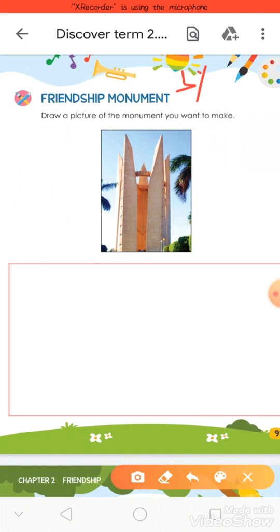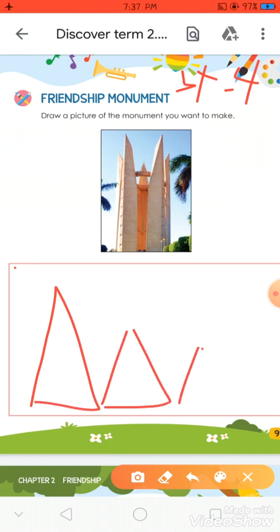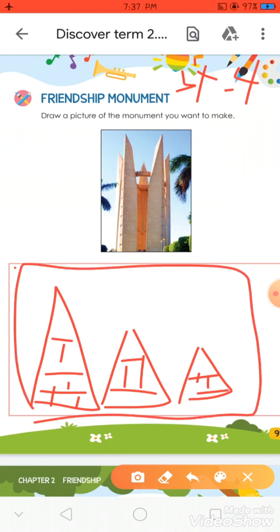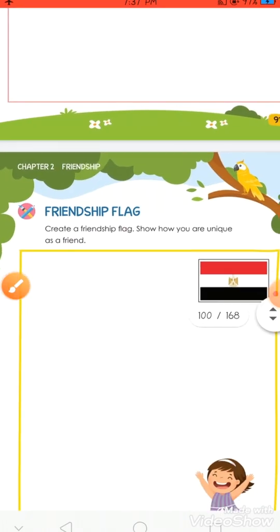Friendship monument. Here we will draw a picture of the monument you want to make. For example, we can draw the pyramids. This is our monument. Can you draw it? Now, are you finished? Okay, now this is the pyramids. Repeat after me. Pyramids. Now turn your page.